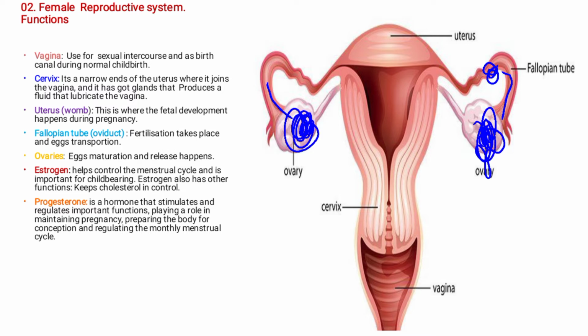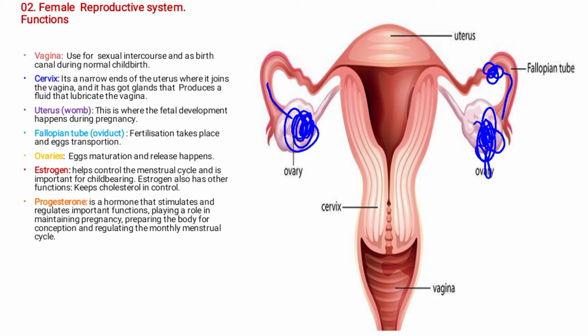So sometimes they can ask you a question saying, where does fertilization take place? The answer is the fallopian tube. Remember, the fallopian tube is also known as the oviduct. So fertilization takes place in the fallopian tube or the oviduct. Once the egg and the sperm meet, the egg will be fertilized.